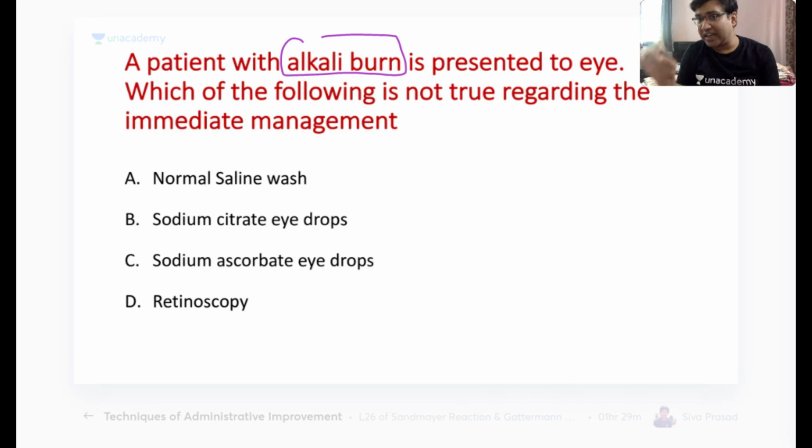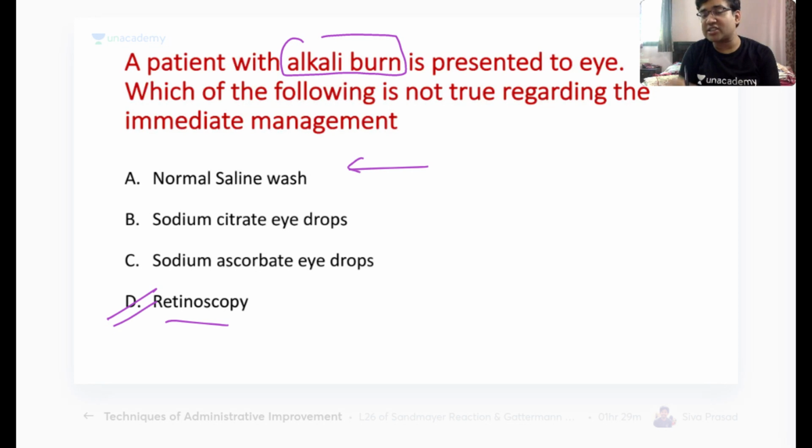Whenever there is corneal edema, you would not see the glow coming from the fundus. If you are not able to see the glow, you cannot do retinoscopy or power of glasses. You have to do it only when you have a clear cornea and clear media. So retinoscopy cannot be done there.